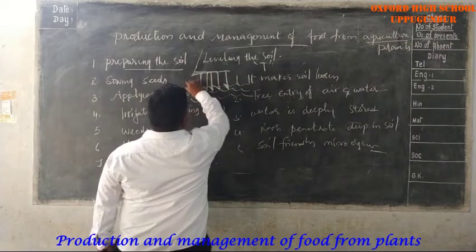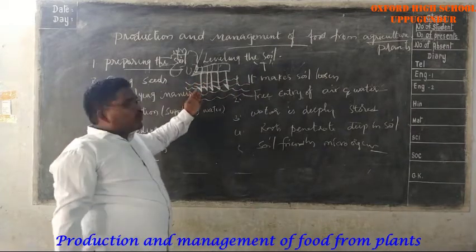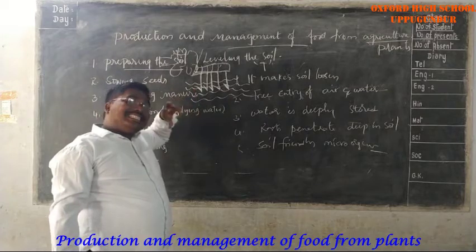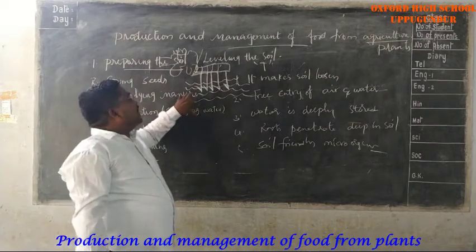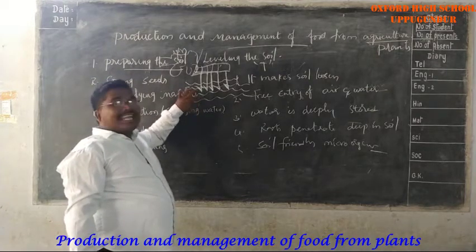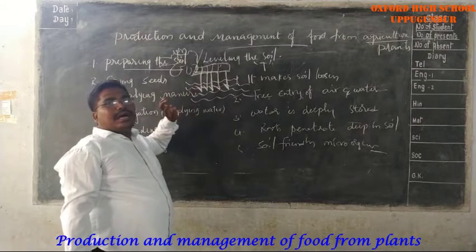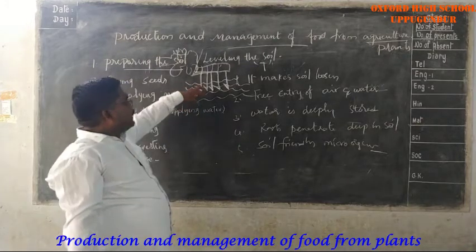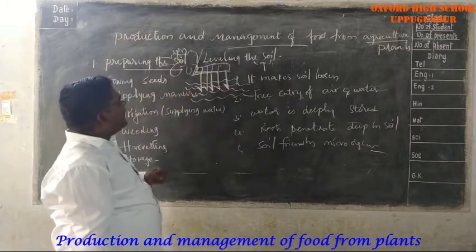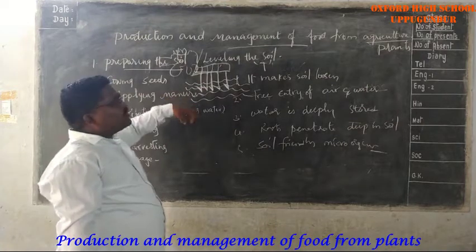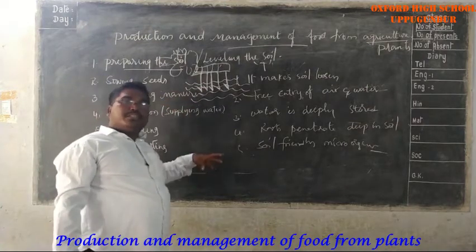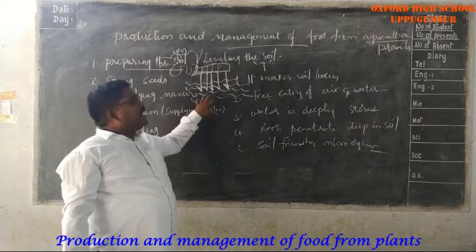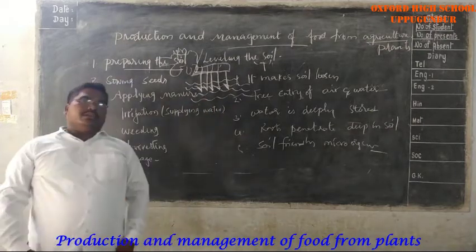Do you understand this? So at the end of the plow, there are chisel like iron nails which are useful for penetrating the soil. So penetrating the soil makes the soil loosen. So the air and water easily enter into it. Do you understand?